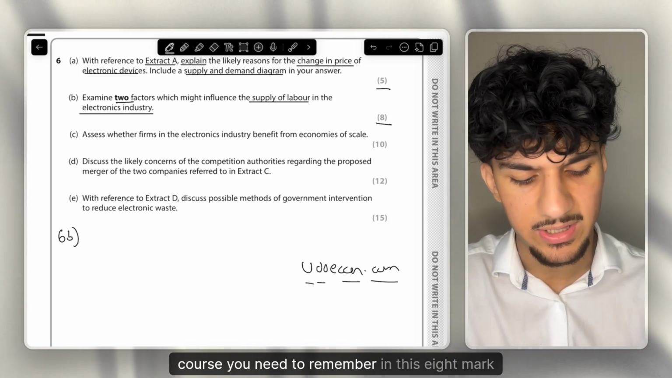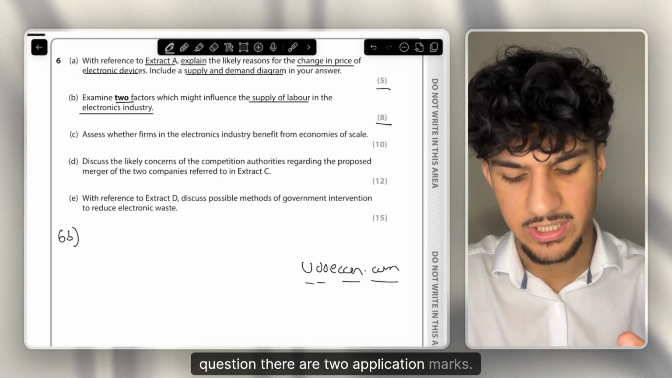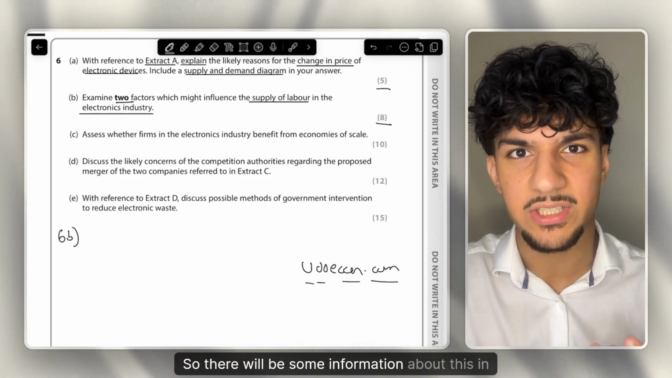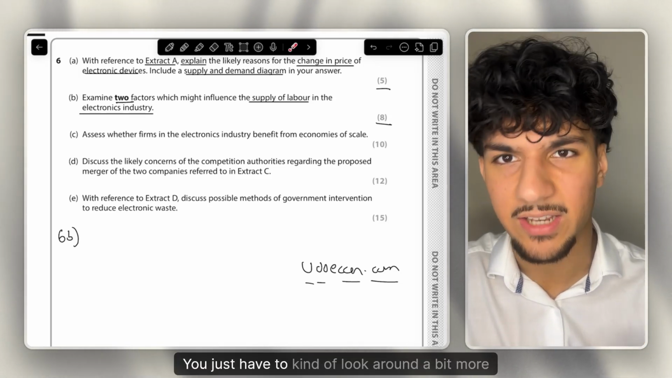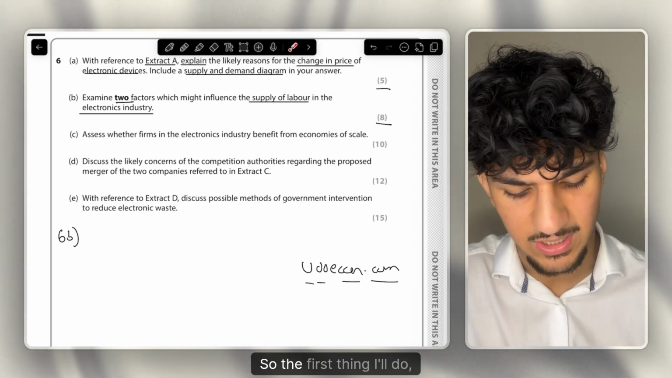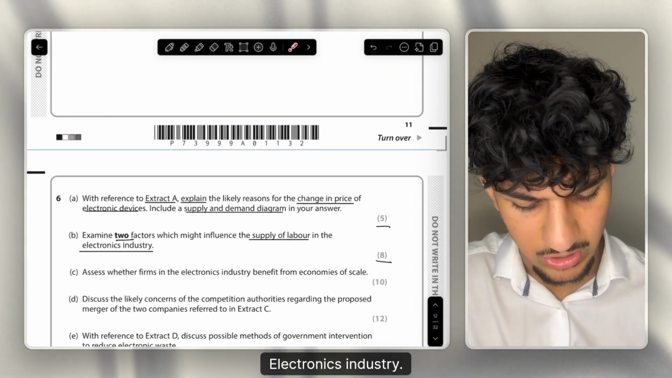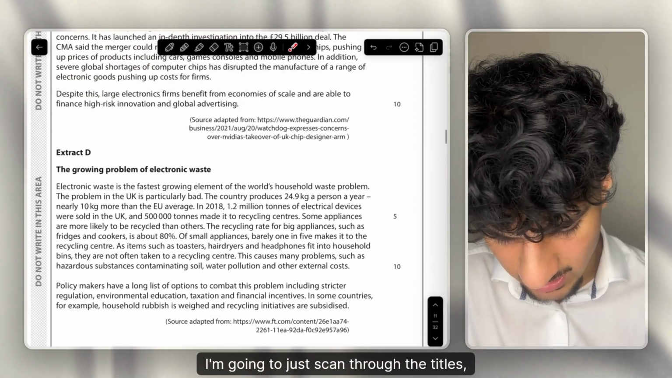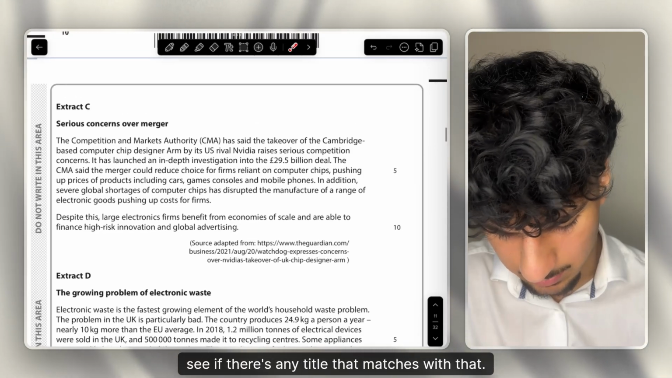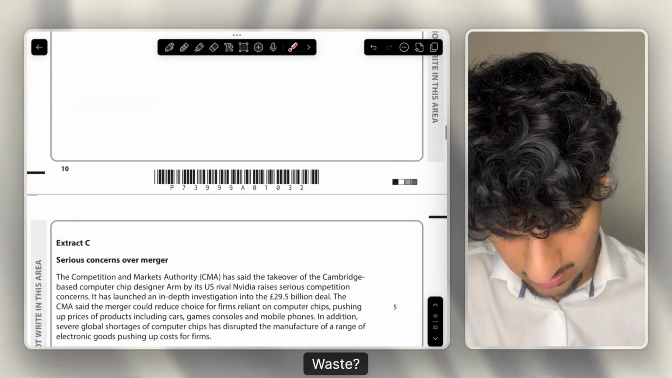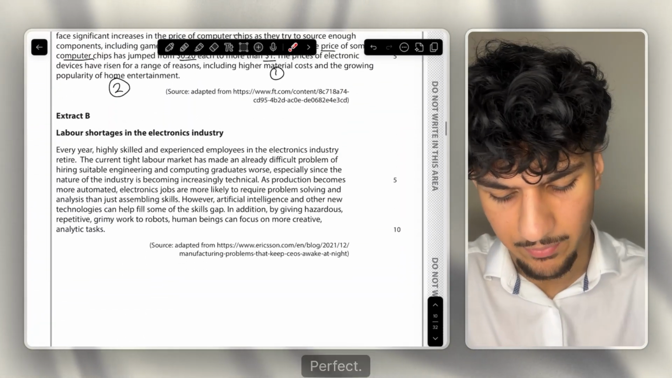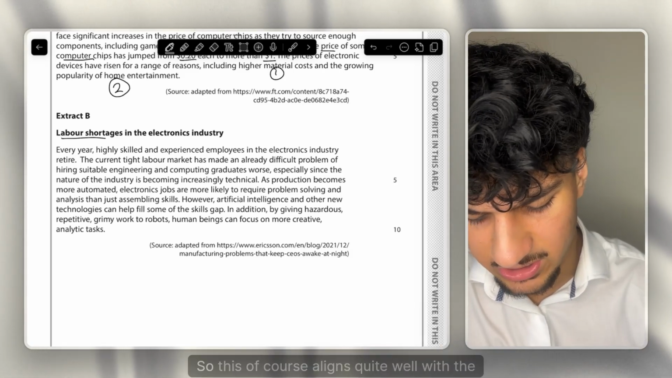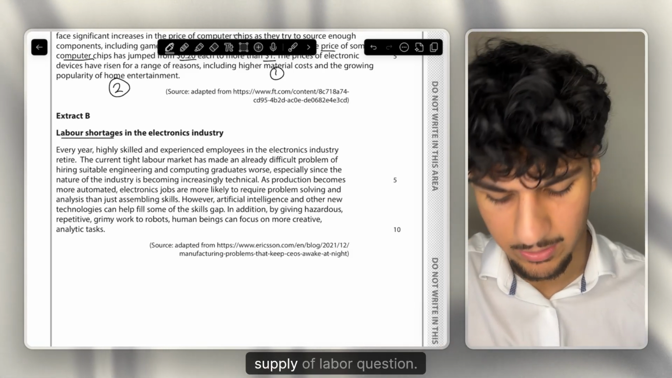But of course, you need to remember, in this 8-mark question, there are 2 application marks. So there will be some information about this in the extracts. You just have to look around a bit more for it. So the first thing I'll do, supply of labour, electronics industry. I'm going to just scan through the titles, see if there's any title that matches with that. So merger, no. Problem waste, no. Labour shortages, perfect. So extract B, labour shortages. So this, of course, aligns quite well with the supply of labour question.